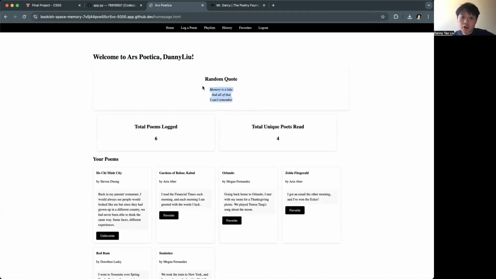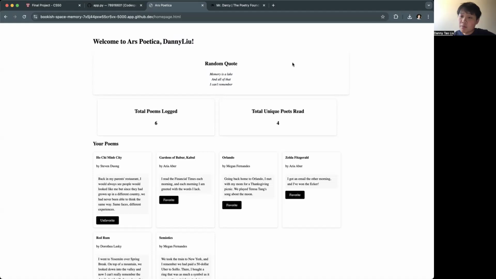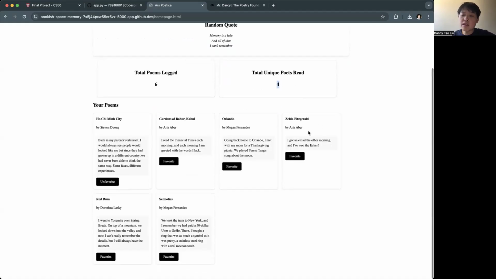It'll pull a random quote on your home page. It'll dynamically change your username right here. And from the poems that you have read, it'll give you the total number of them, the total number of unique poets that you have, alongside each of these cards, which are poems within themselves that demonstrate specifically the different notes that you can get for each of these.